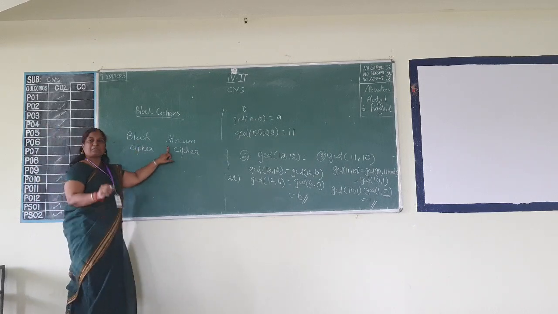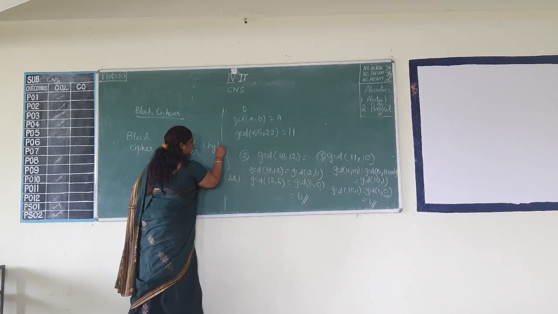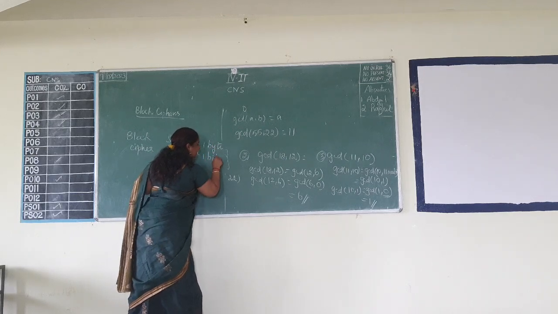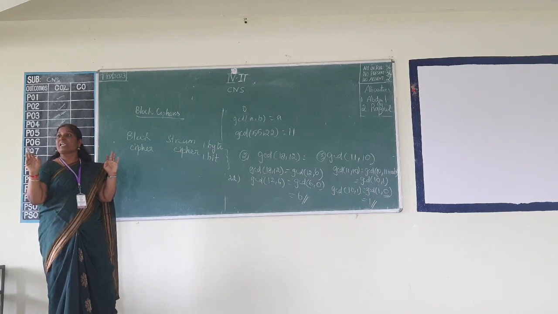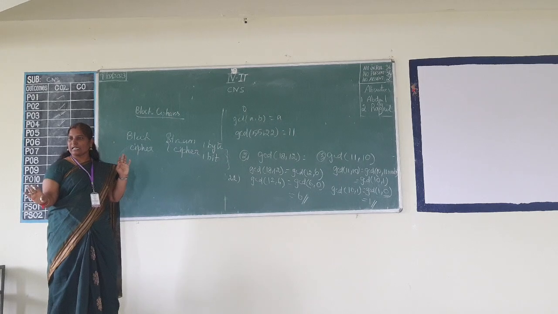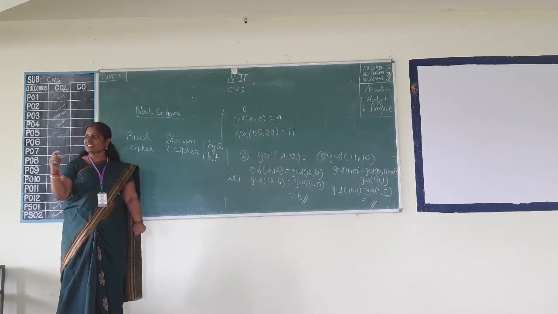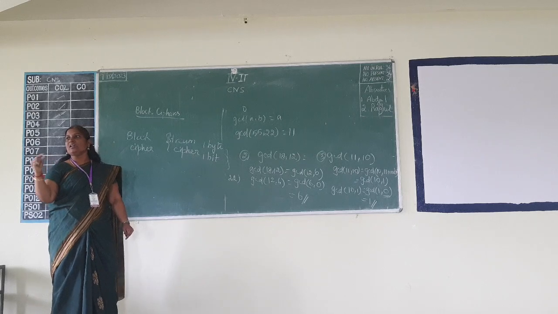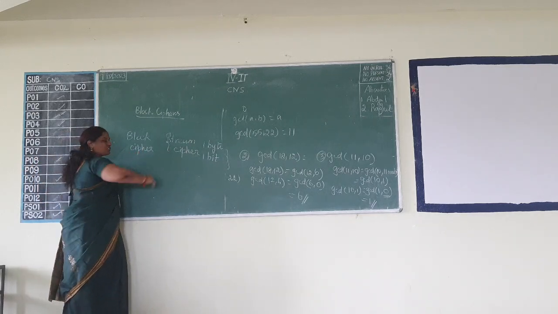When I encrypt a stream, it may be only one byte at a time or one bit at a time, but the maximum is one byte at a time, we say it is stream cipher. Clear? So the cipher, depending upon the size of the text getting encrypted, is classified as block cipher and stream cipher.